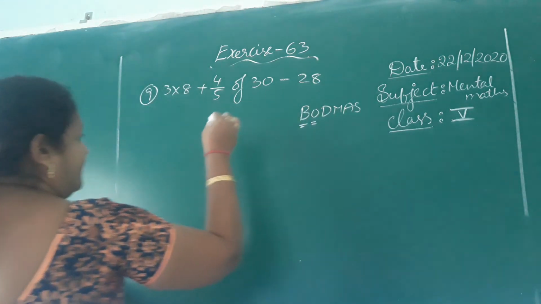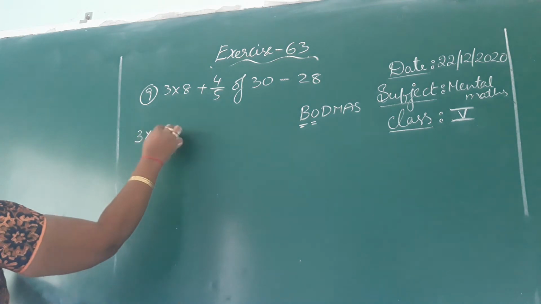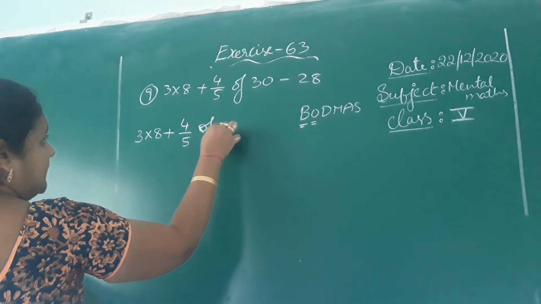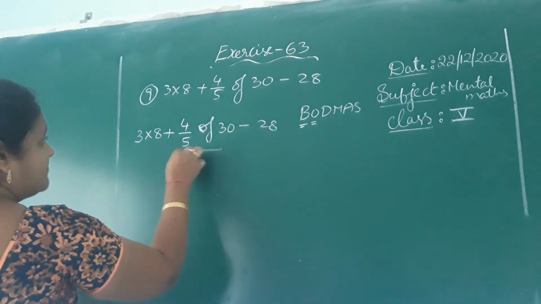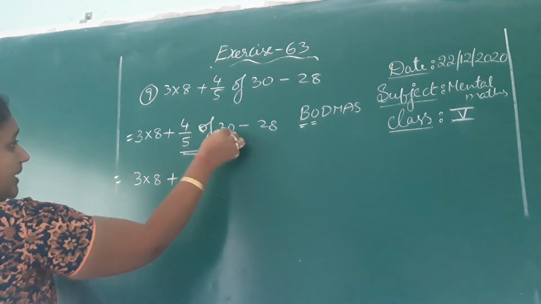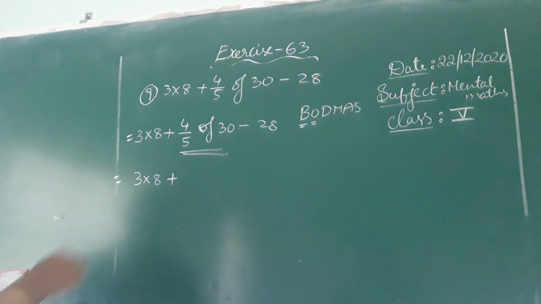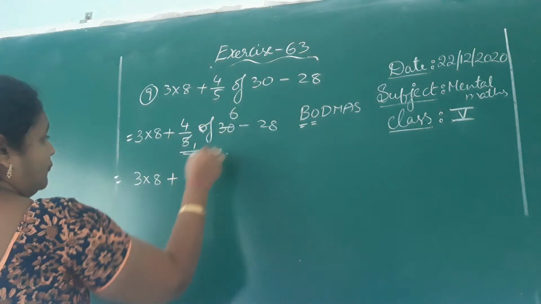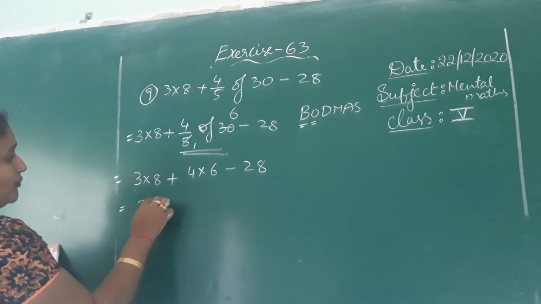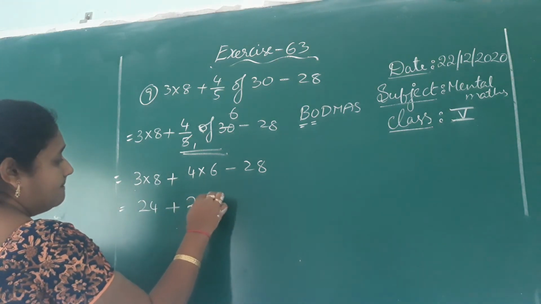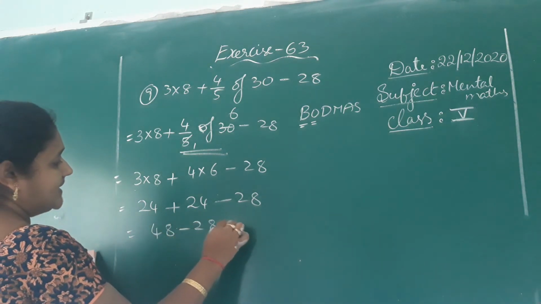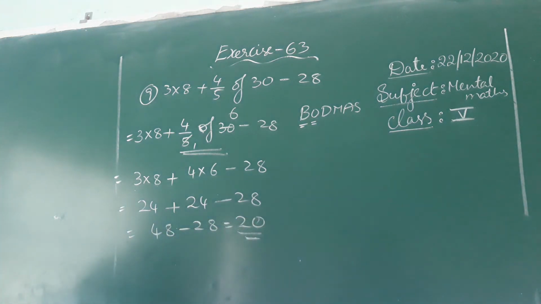Next, of means multiplication, so first apply that rule. 4 by 5 of 30: 5 6s are 30, 4 6s are 24. Then 3 8s 24 plus 24 minus 28. 24 plus 24 is 48, minus 28. It's nothing but 20 is the answer.